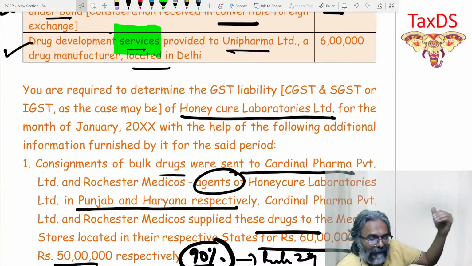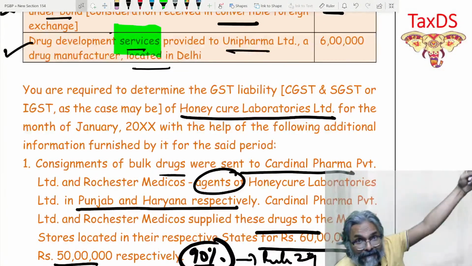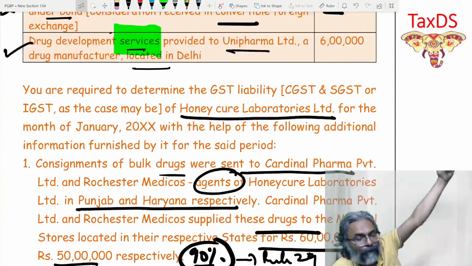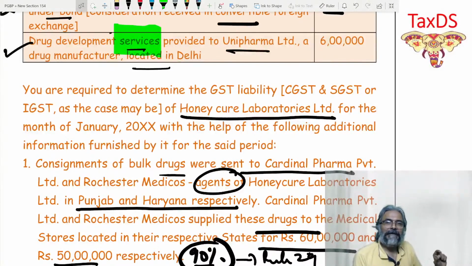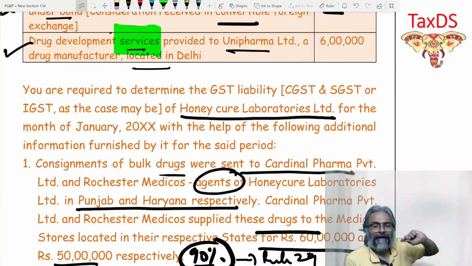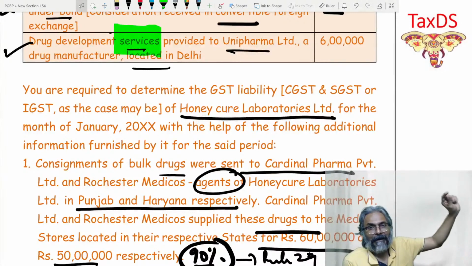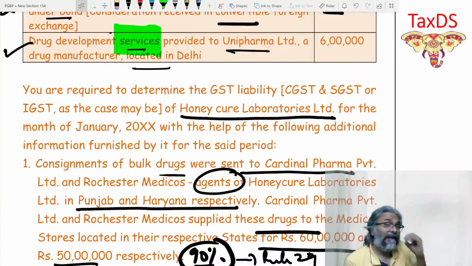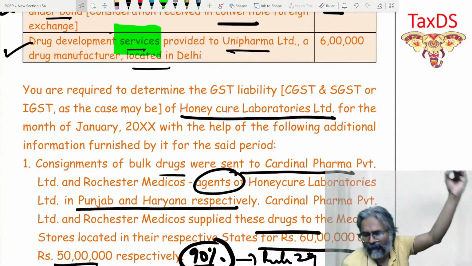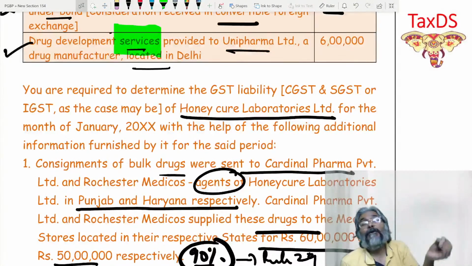Cardinal Pharma Private Limited and Rochester Medical supplied these drugs to medical stores located in their respective states for 60 lakhs and 50 lakhs. So can I therefore say, students, that they are further supplying goods of like kind and quality to unrelated customers? The agent is further supplying the goods of like kind and quality to an unrelated person.